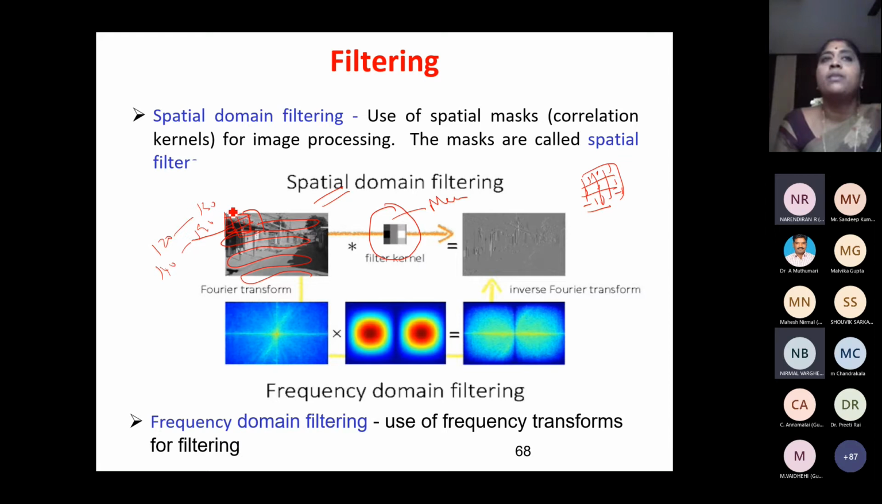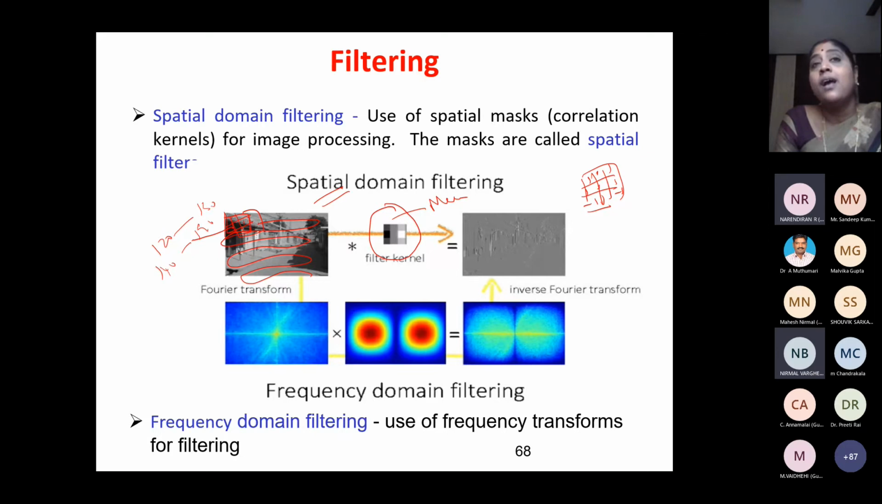This filter value, I'll be moving on to the image, do the convolution operation, and I get the final result like this. Okay, hope you understood. So this filter can be used for so many purposes. One, to remove noise. For removing noise, what are we using? Mean filter, median filter, min filter, max filter. There are so many filters for removing noise.